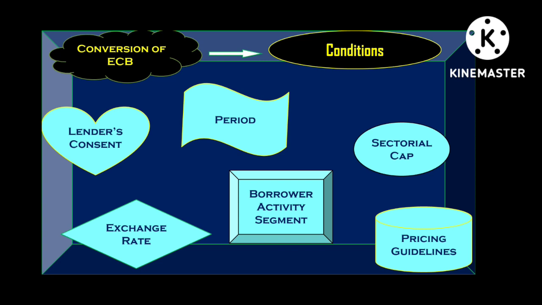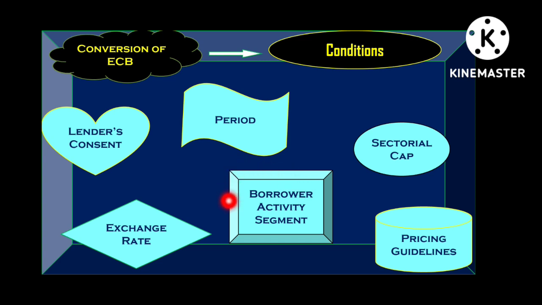But it is to be noted that under an overdue ECB status, if that conversion is taken up, then in that case the penal interest should also be converted into equity shares.